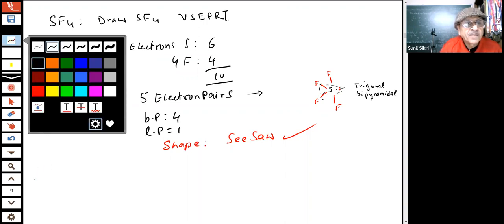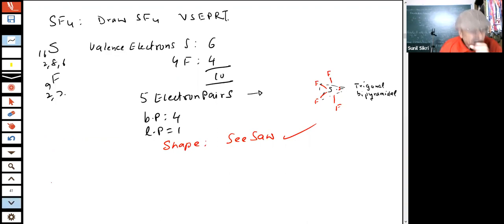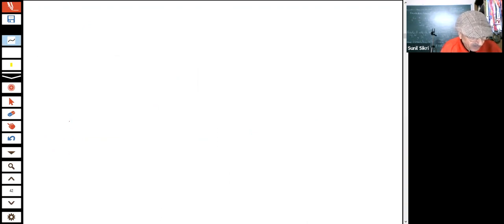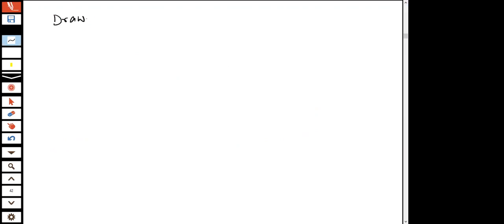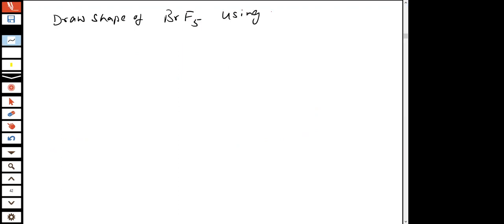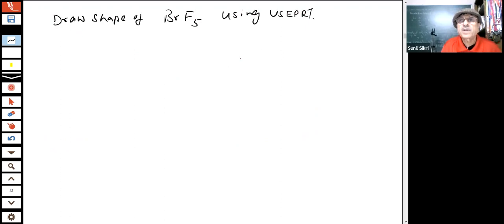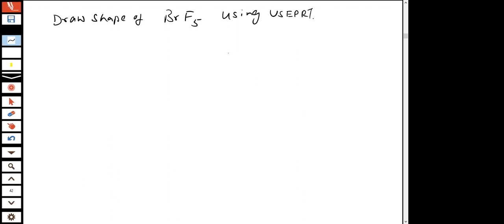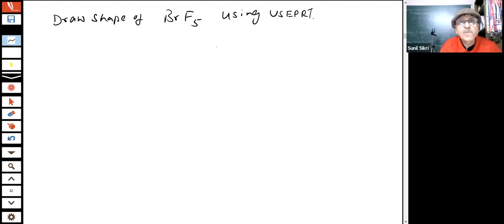Important shapes have been asked in the paper, student. For example, another question which has been given many times. They are saying draw the shape of BrF5, students, using VSEPR, valence shell electron pair repulsion theory. How will you draw the shape of this?